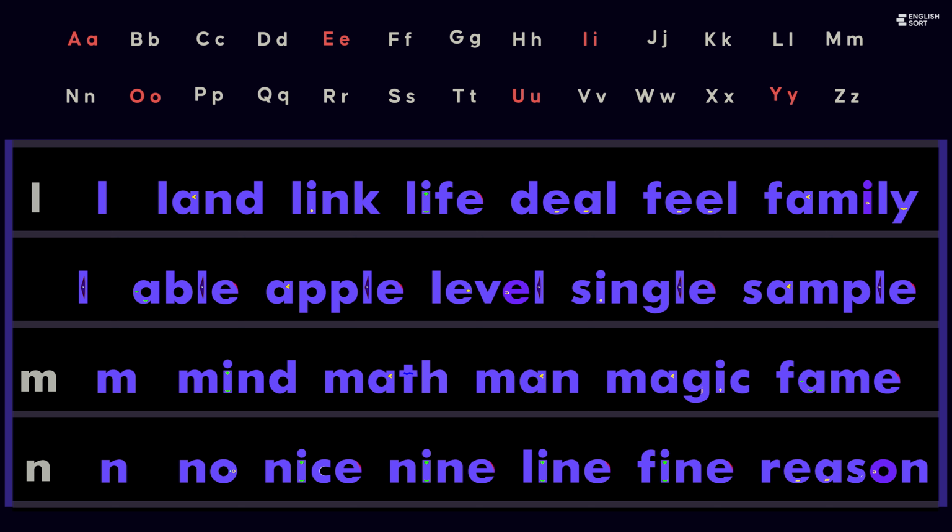In some words, L forms its own syllable and is often called syllabic L or dark L. The vowel sound is reduced and L carries the syllable. Ul, as in able, apple, level, single, sample.